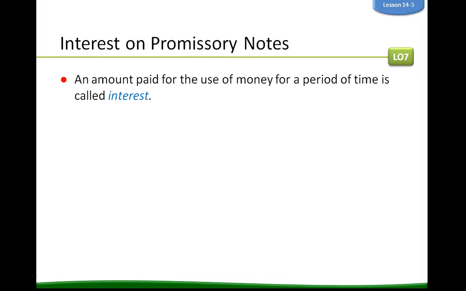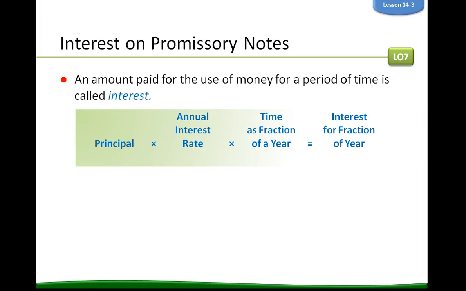Interest on promissory notes: an amount paid for the use of money for a period of time is called interest. We've said that a few times now. Principal times the annual interest rate times time as a fraction of a year is the interest for the fraction of the year, and we'll go through an example.